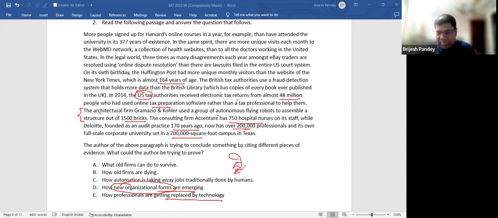That's why if you reread the whole paragraph twice, you will realize they are just saying new forms have come and these new forms have more numbers. That doesn't mean that the old forms do not have the numbers, or that the old forms' numbers are decreasing, or that jobs in the old forms are getting lost because of the new forms. All these are jumping to conclusions. We don't know. It's quite possible that both things can go hand in hand.